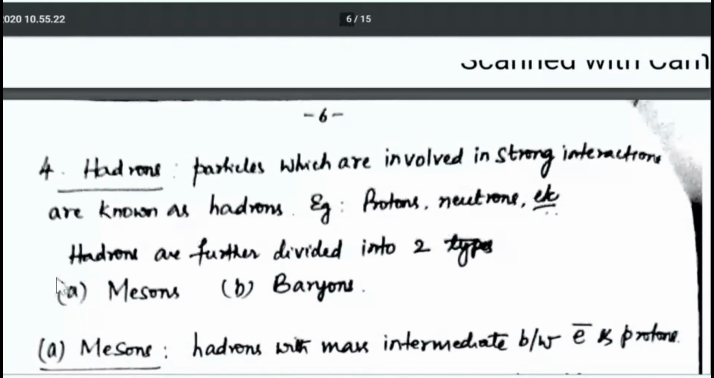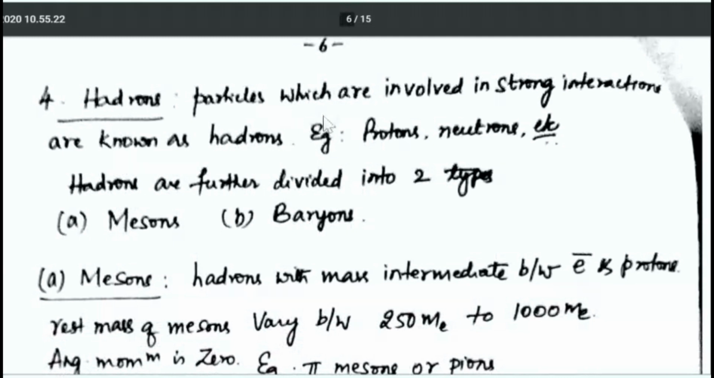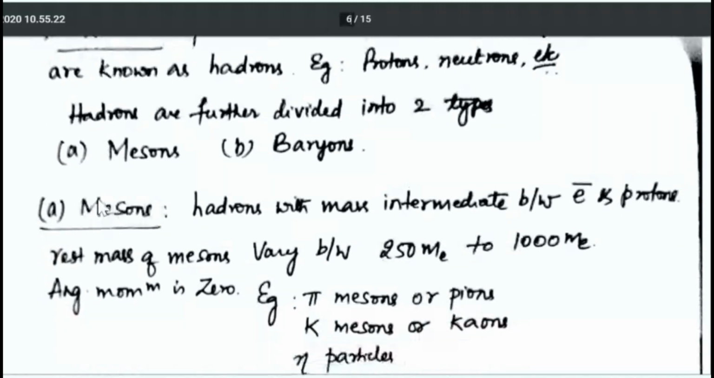Next, the fourth classification of elementary particles based on the interactions is hadrons. Hadrons are particles which are involved in very strong interactions, and they are heavier particles, that's why the name hadrons. Examples: proton, neutrons, etc. They are all hadrons. Hadrons are further divided into two types, mesons and baryons.